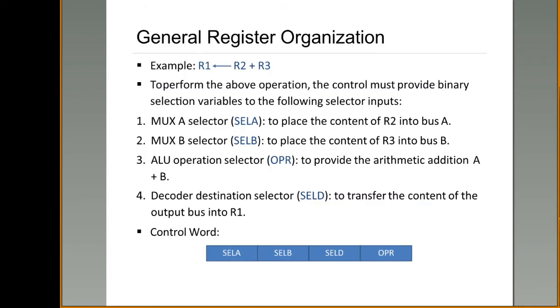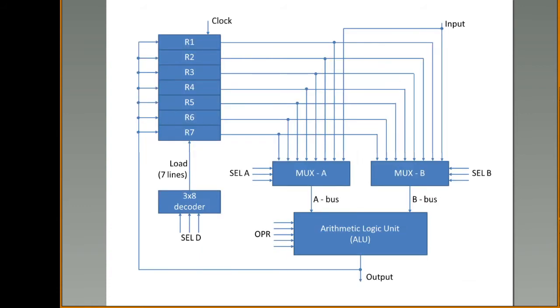Next, let us consider one example here. An instruction like R1 gets R2 plus R3, which means that the content of R2 and the content of R3 are to be added, and the result has to be stored back into R1. Now, what will multiplexer A do for the instruction R1 gets R2 plus R3? This multiplexer A has to select the content from R2. That means this second line has to be selected.